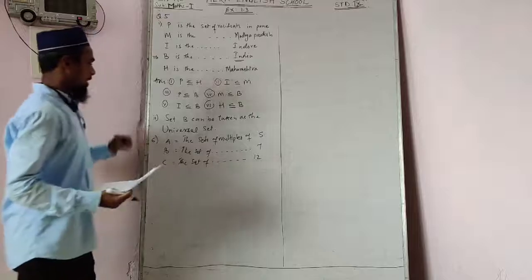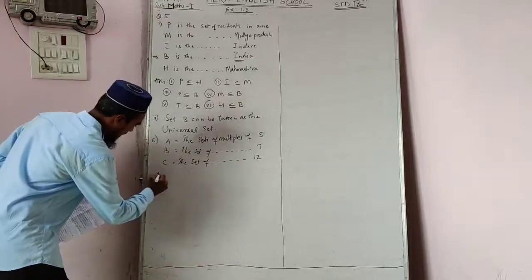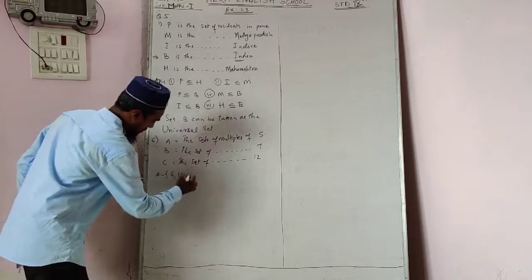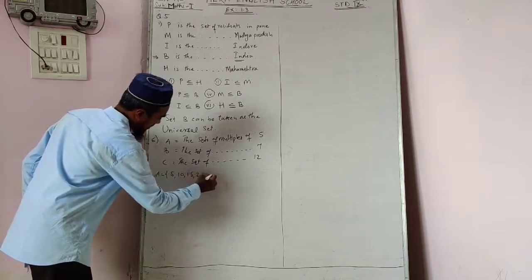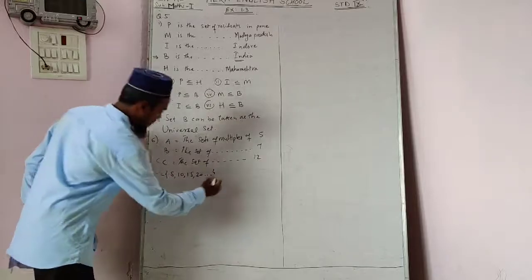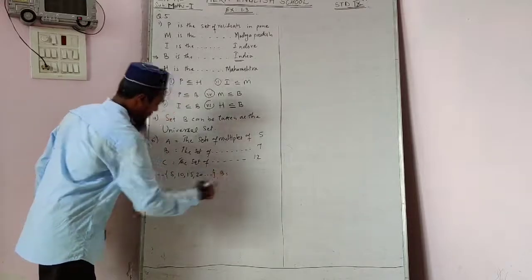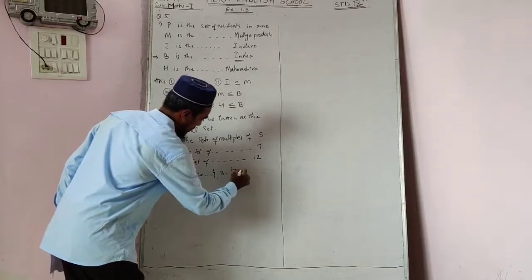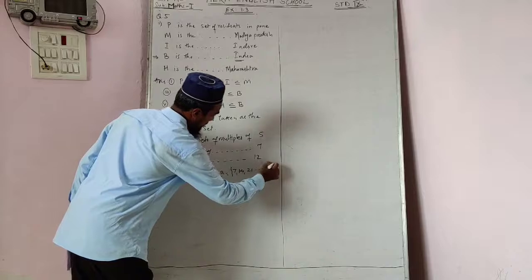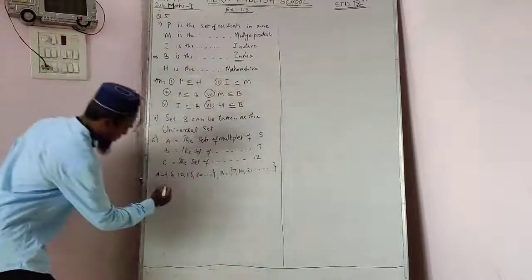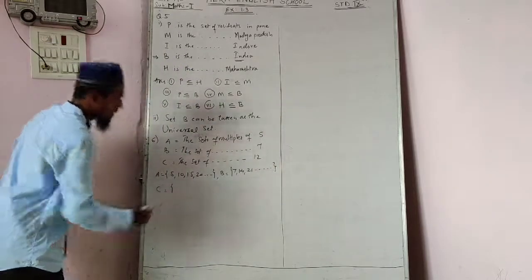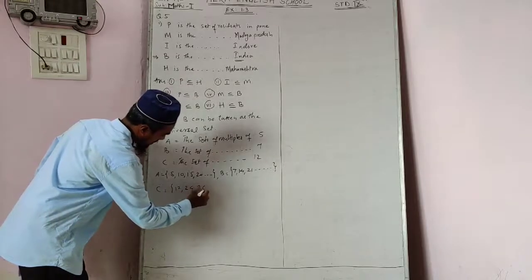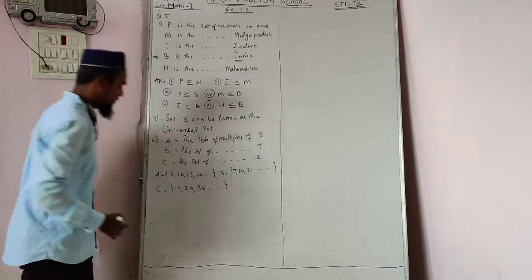Set A is clear: 5, 10, 15, 20, and it will continue. Set B is the multiples of 7, the table of 7: 7, 14, 21 and so on, an infinite set. Set C, multiples of 12: 12, 24, 36 and so on. This is the set C.